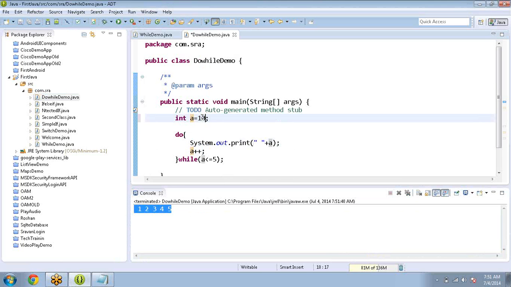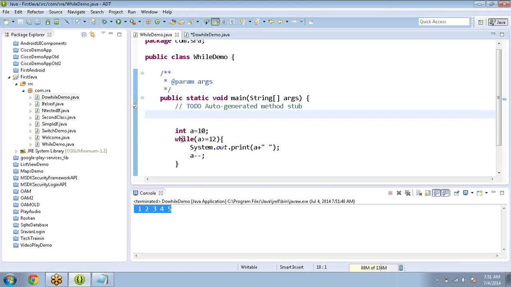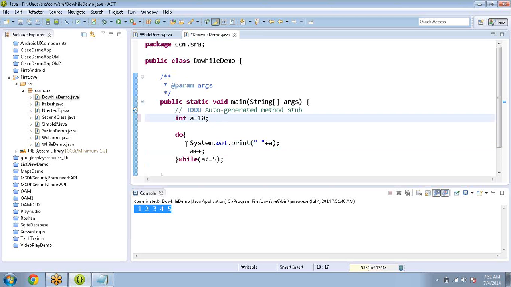But if I put 10, what will happen? While means first it checks the condition, then executes the body of the loop. But do while means first execute the body of the loop, then check the condition.